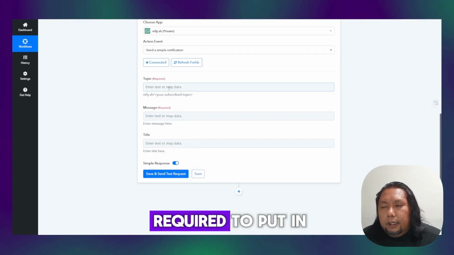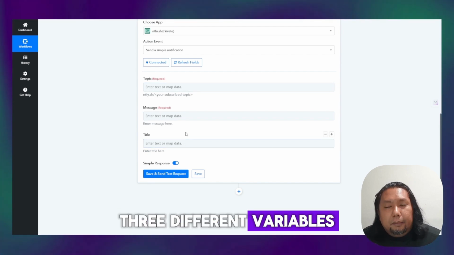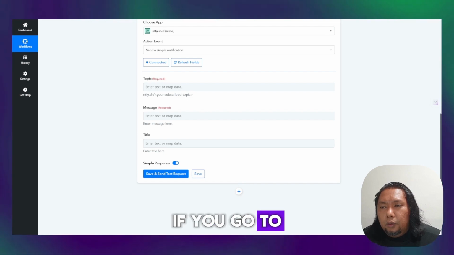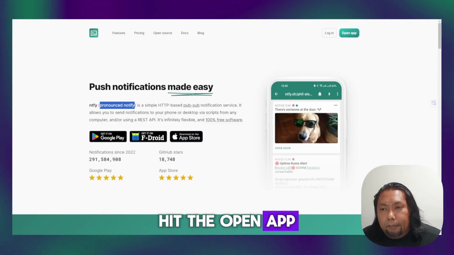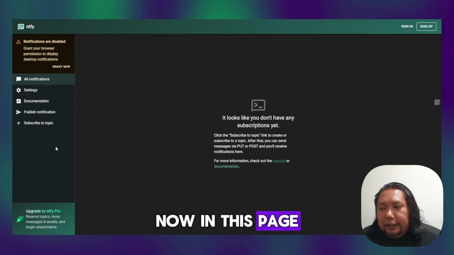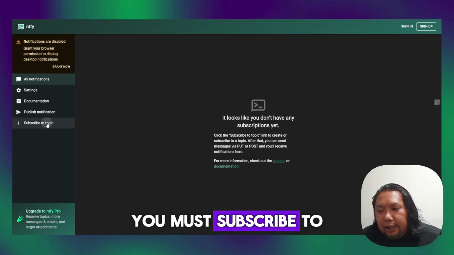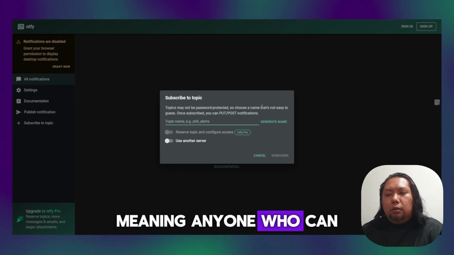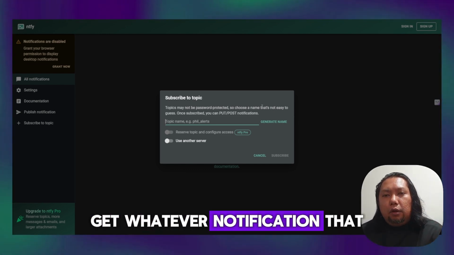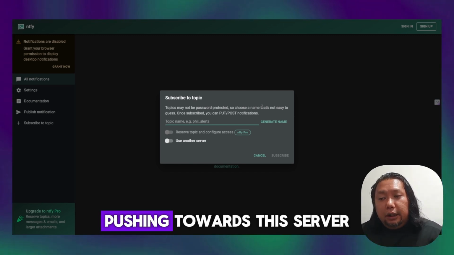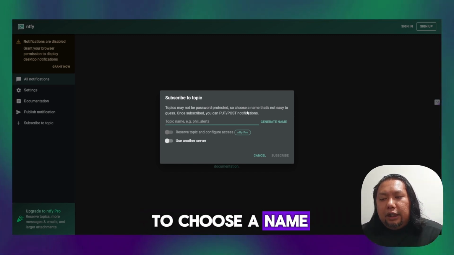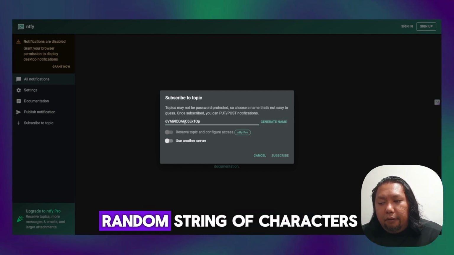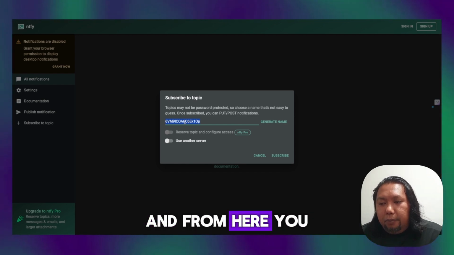Now you are required to put in three different variables: what is topic, what is message, and what is title? If you go to notify.sh and hit open app, you will go into this page. In this page, to get the topic, you must subscribe to the topic first. These topics may not be password protected, meaning anyone who can access this topic will get whatever notification you are pushing to this server. So you might want to choose a name that's not easy to guess, or you can simply hit the generate button to come up with a random string of characters. And from here, you just copy.